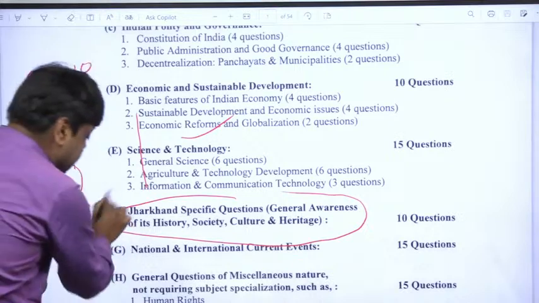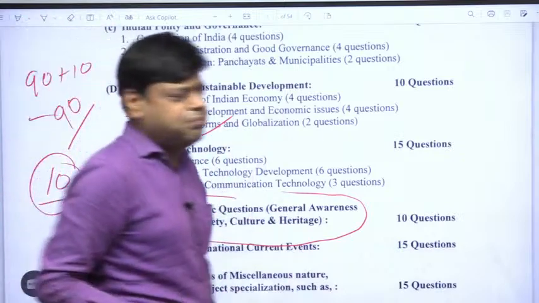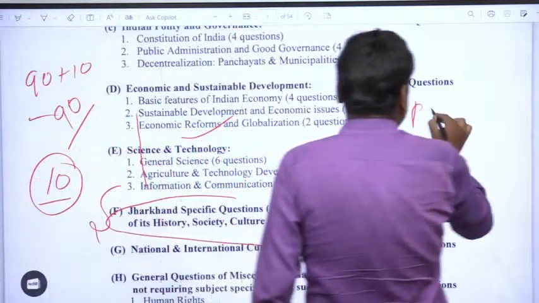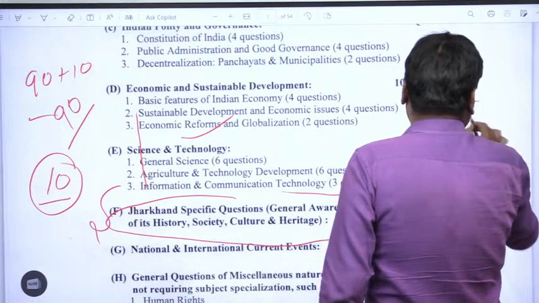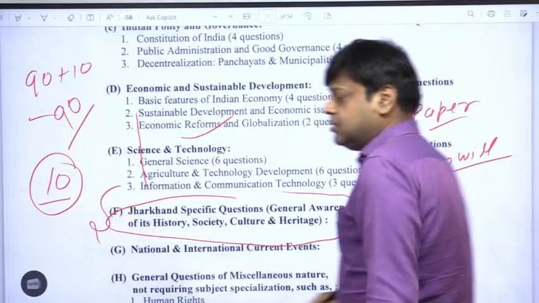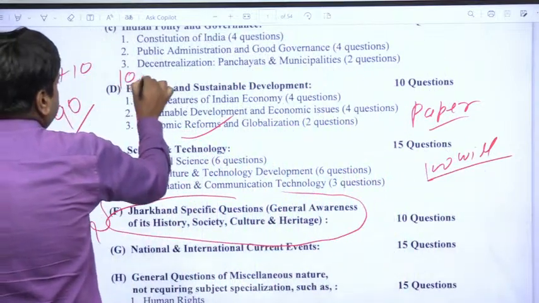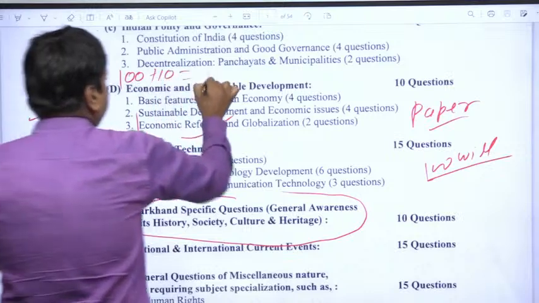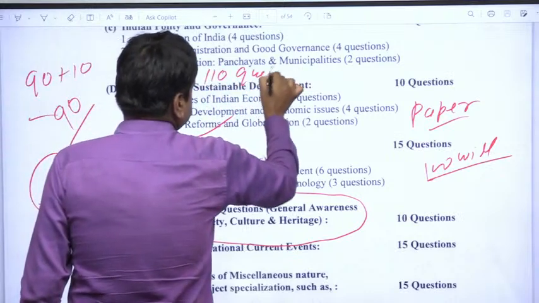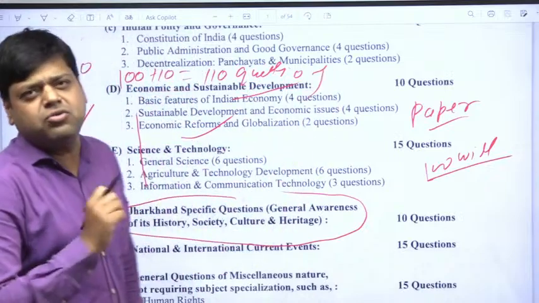And this 10 is very important because there is a separate paper, paper 2, and there 100 questions will be asked from Jharkhand. So you can say that in the prelims examination, 100 plus 10, that means 110 questions will be asked from Jharkhand. So it is very crucial.